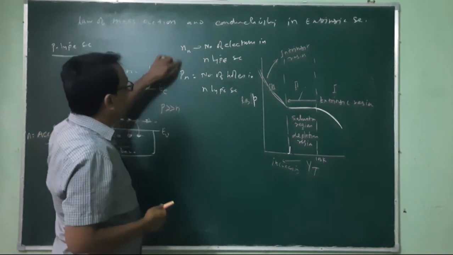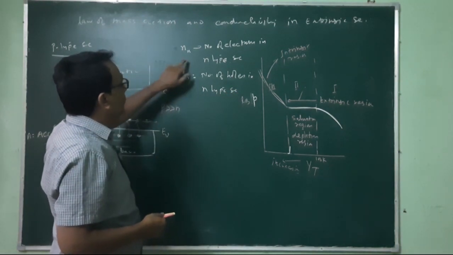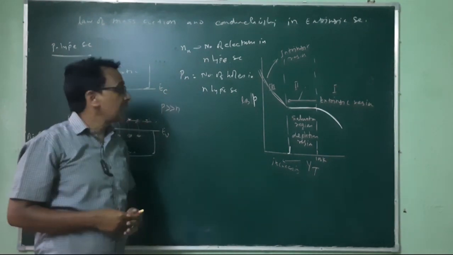Remember, N and P are electrons and holes, and the subscript n stands for N-type semiconductor.